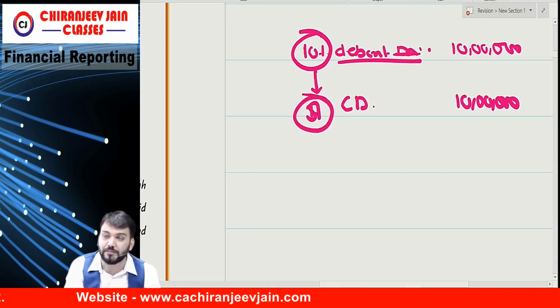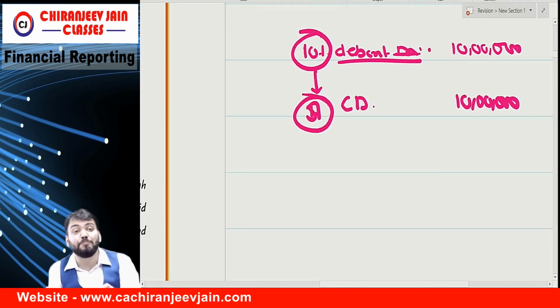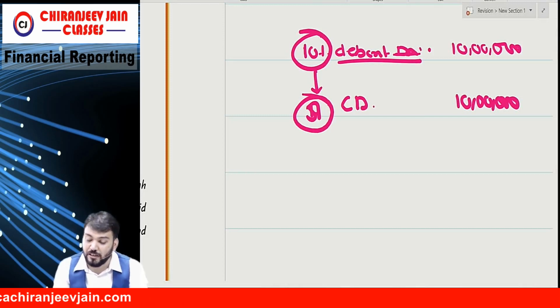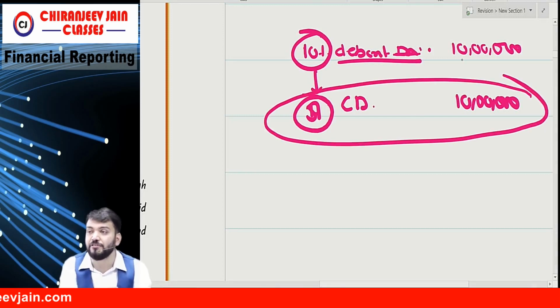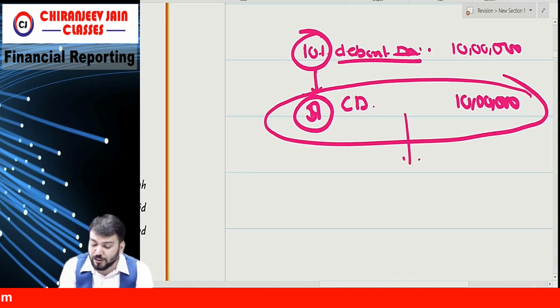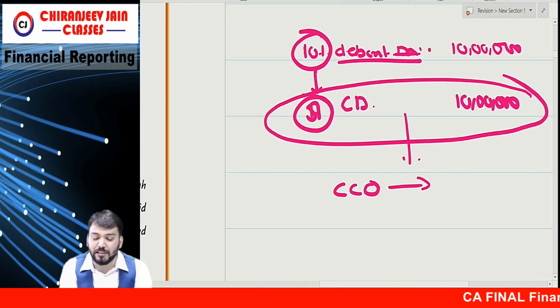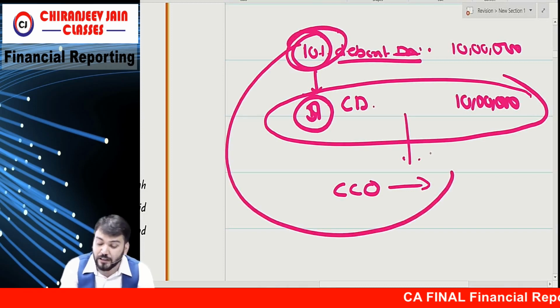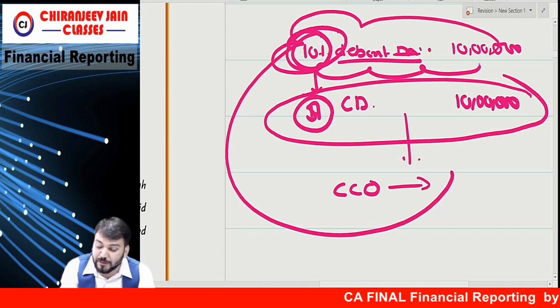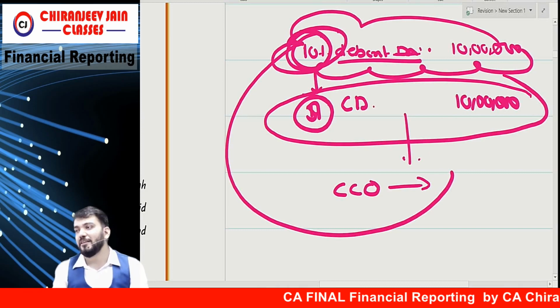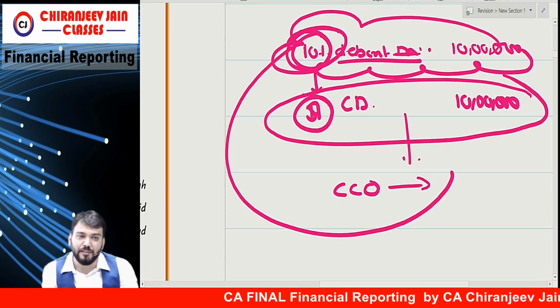So if I have issued a 5% interest convertible debenture, this becomes a compound financial instrument. For this we need to find the contractual cash outflow and discount it at the market rate of interest of a debenture without equity component.